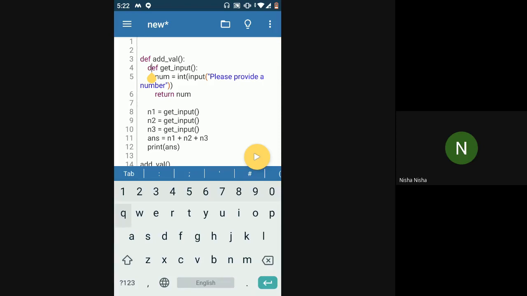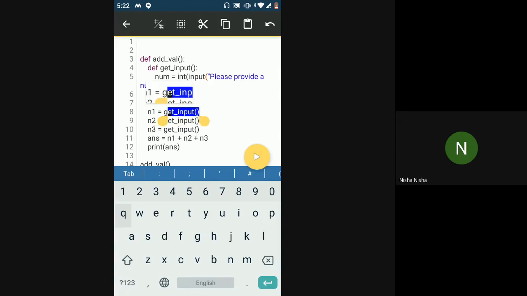Again, Python will acknowledge that there is one more inner function called get input, but it won't go inside get input right away. After line number 4, the control will come to line number 8. Here in line number 8, get input is being called. So control will go to line number 5. It will take input from the user and return whatever the user gave, and then the control will come back here on line number 8. After get input gets evaluated, that is, whatever the return value from get input is, Python has that value, and it will be stored in N1.